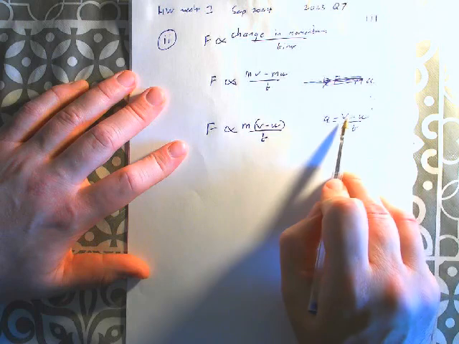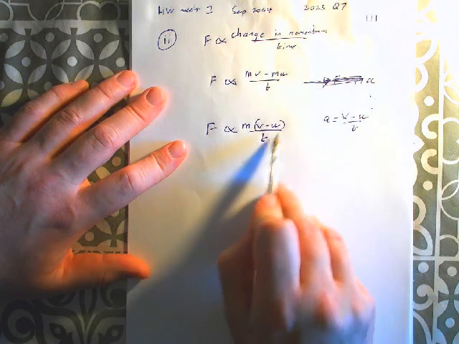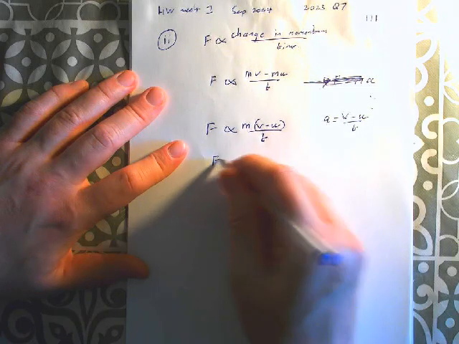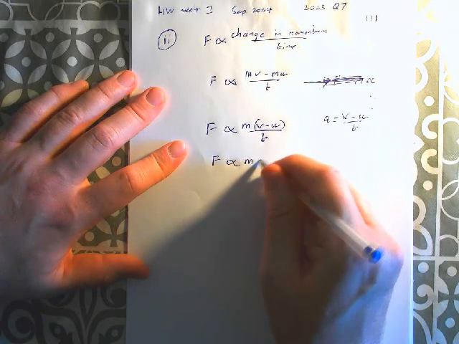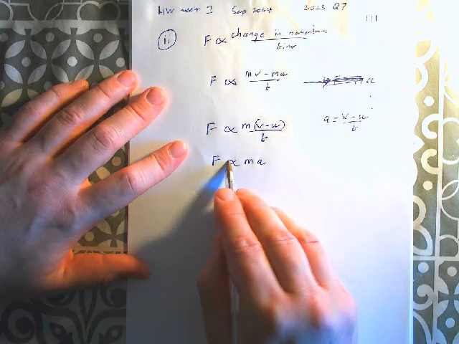Acceleration is change in velocity over time. Final velocity minus initial velocity over time. So this chunk here is the same as acceleration. So we can go to F is proportional to mass times acceleration. And we're not a million miles away from our target here.